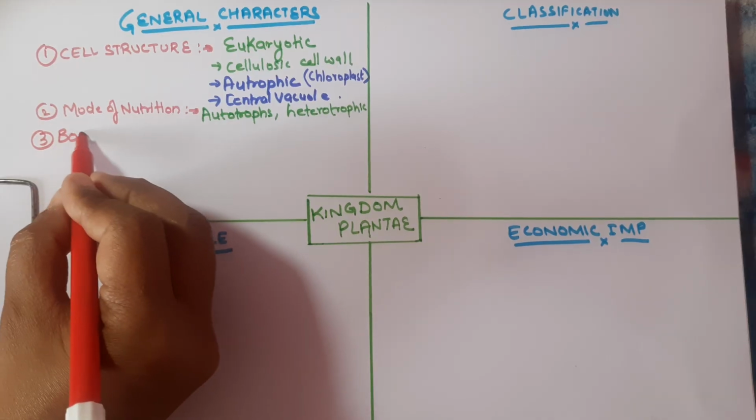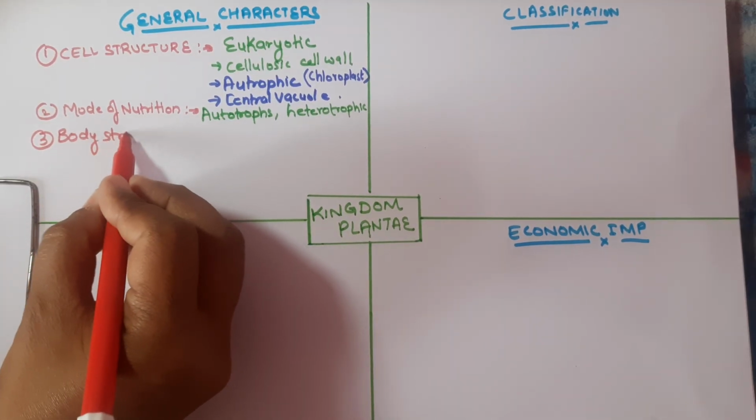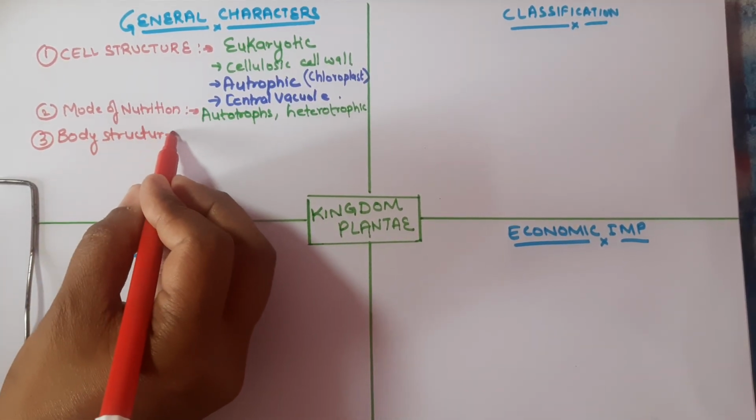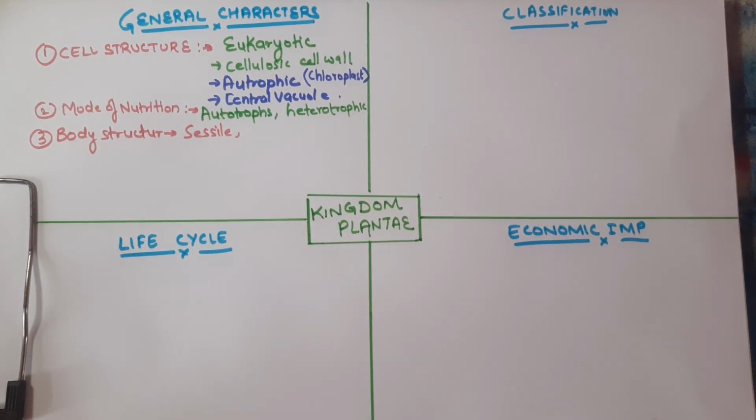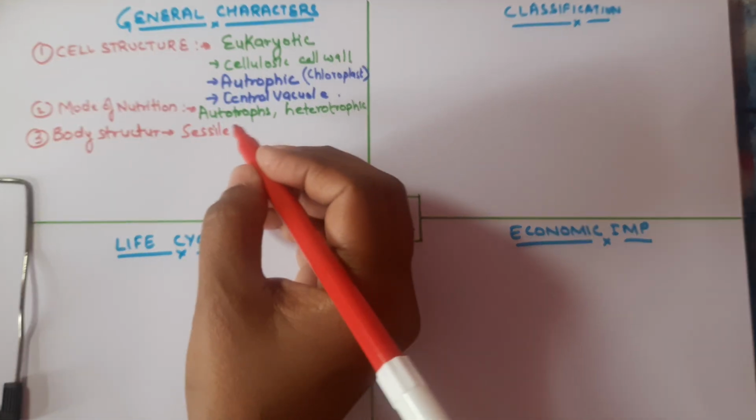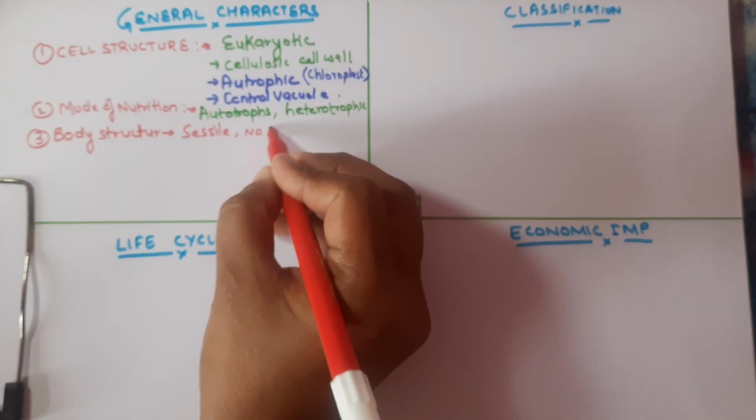Then we will talk about the body structure. So students, the plants are sessile. Sessile means they cannot move because they are fixed to the soil through the roots. They lack locomotory organs, so no locomotion.